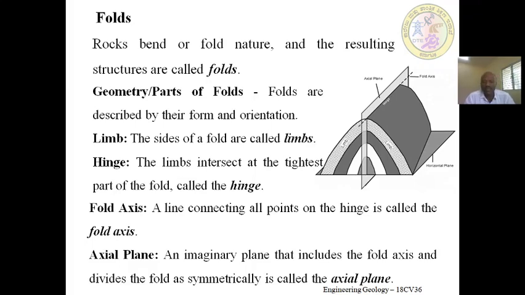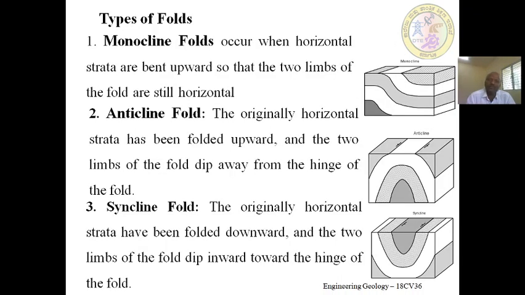And the fold axis: a line connecting all points on the hinge is called the fold axis. The axial plane: an imaginary plane that includes the fold axis and divides the fold symmetrically is called the axial plane. So, types of folds: monocline folds.